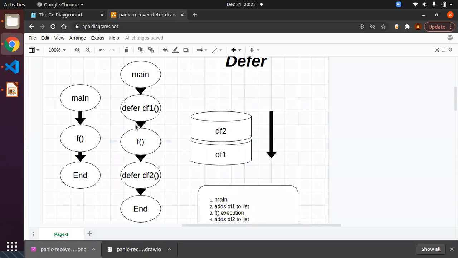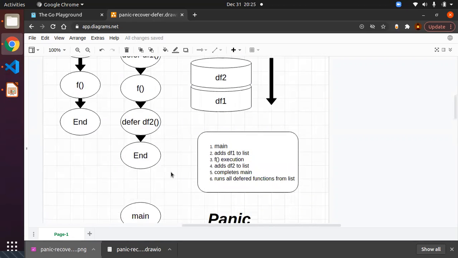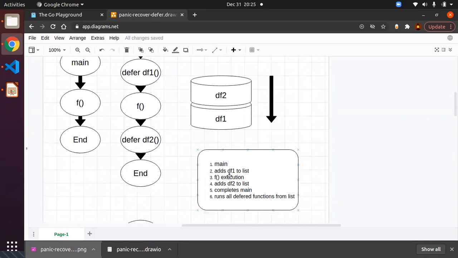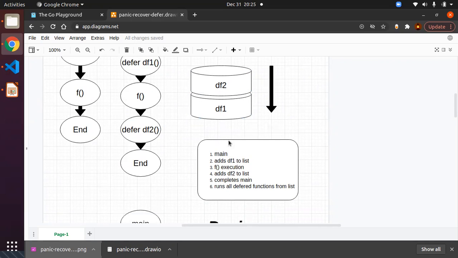In simple terms, wherever you have a function call or statement with the prefix defer keyword, it will be added to the list. The list will act like a stack, so whatever is last in is first out. If you see this flow diagram, the main function starts and adds df1 to the list, and the f function will be executed. Then the defer keyword is there again, so df2 will be added to the list, the main function completes and runs all the deferred functions from the last. That means last in, first out.